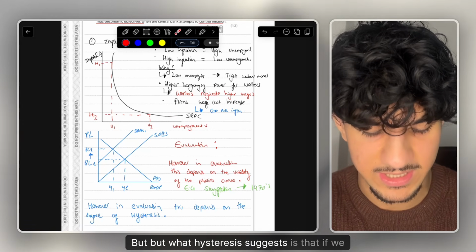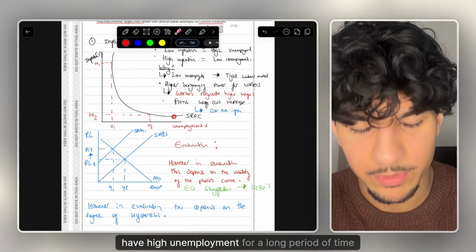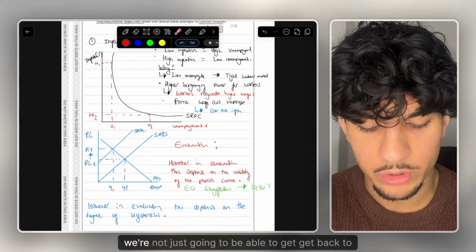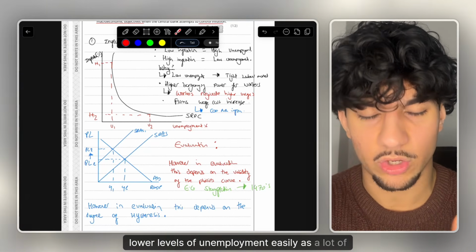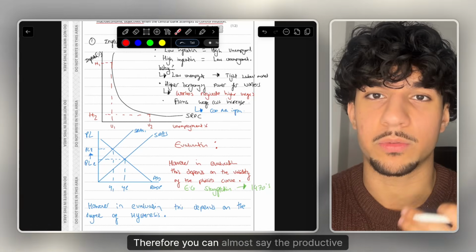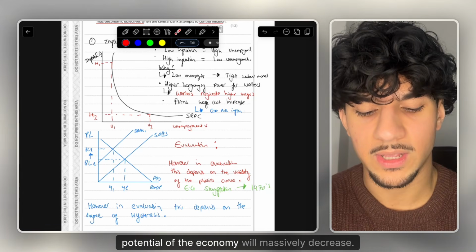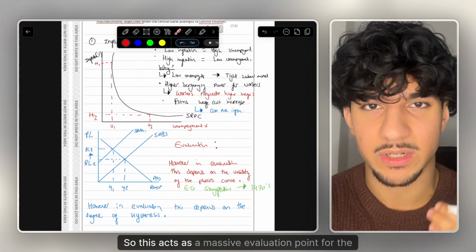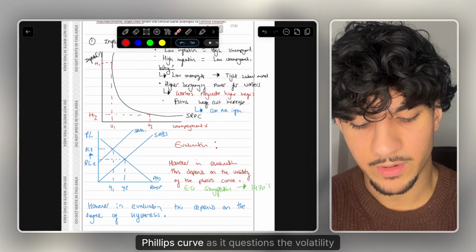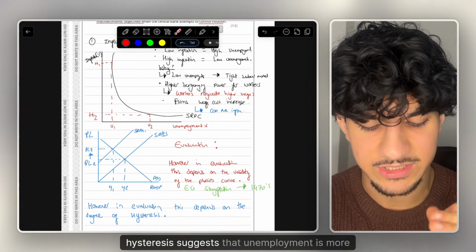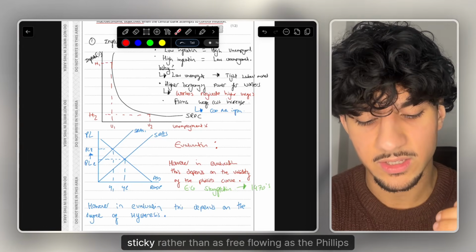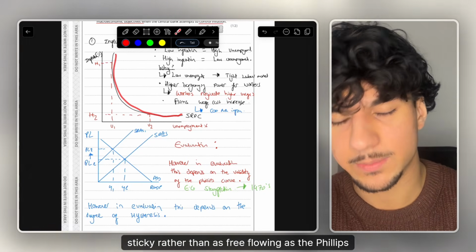But what hysteresis suggests is that if we have high unemployment for a long period of time, we're not just going to be able to get back to lower levels of unemployment easily, as lots of workers will lose their skills. Therefore, you can almost say the productive potential of the economy will massively decrease. So this acts as a massive evaluation point for the Phillips curve, as it questions the validity again of the Phillips curve. So basically, hysteresis suggests that unemployment is more sticky rather than as free-flowing as the Phillips curve suggests.